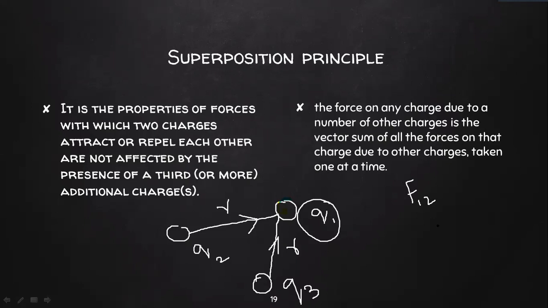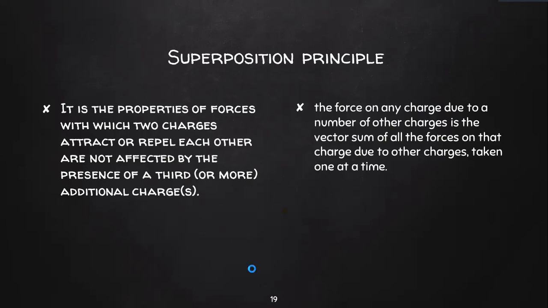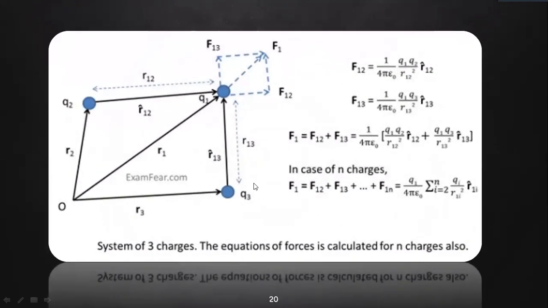So what is the total force experienced by Q1? It is the sum of the force due to Q2 and the force due to Q3. So see here, we have a charge Q1 and a charge Q2 and another charge Q3. First we will calculate the force between Q1 and Q2.